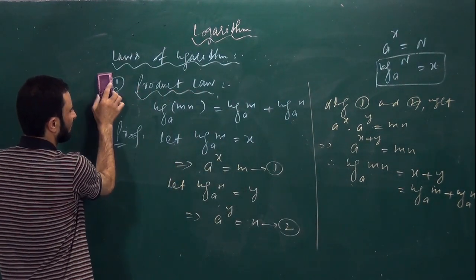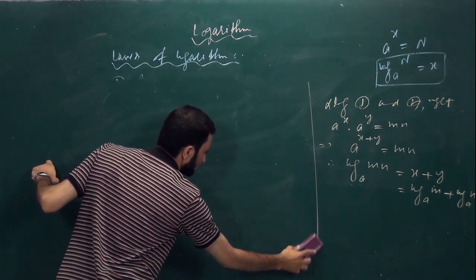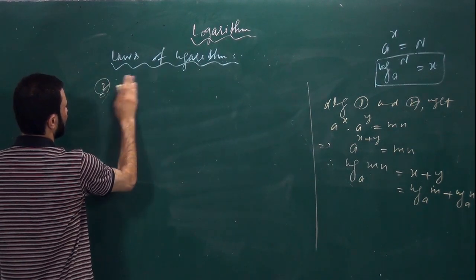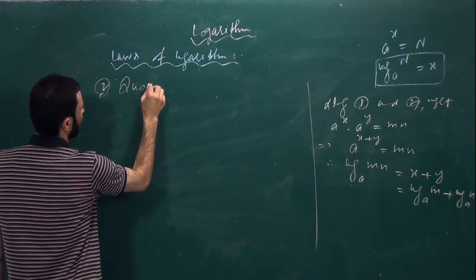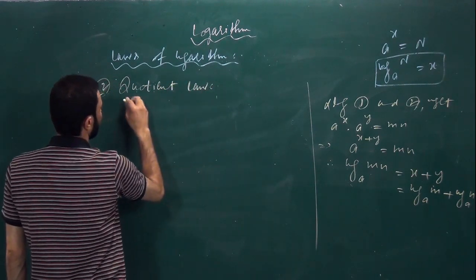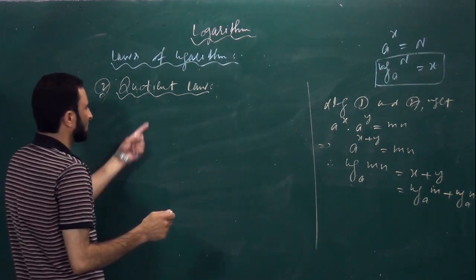This was the product law. Then you have the second law, which is called the quotient law. Quotient law. What do you mean by this quotient law? Again, what does it state?